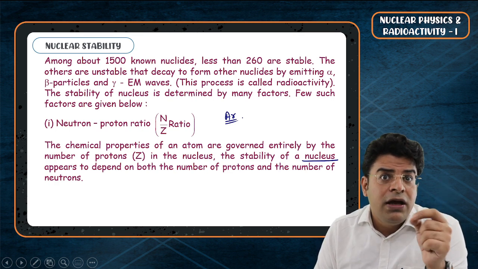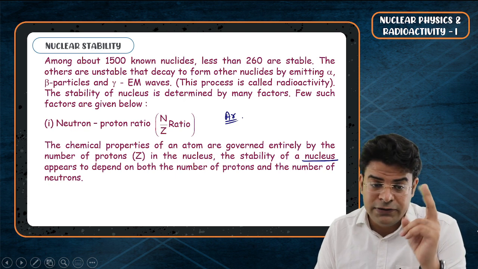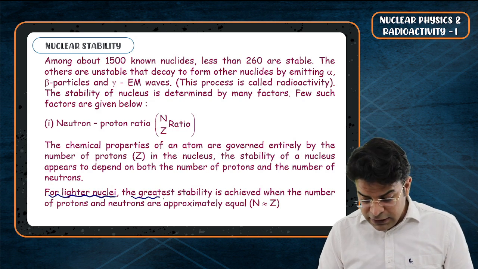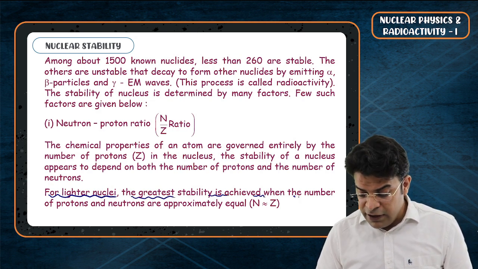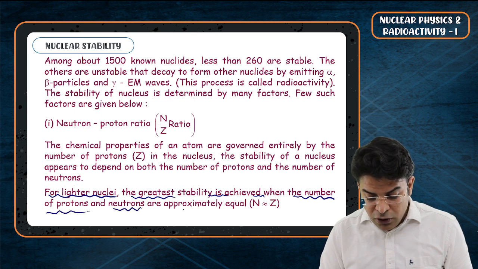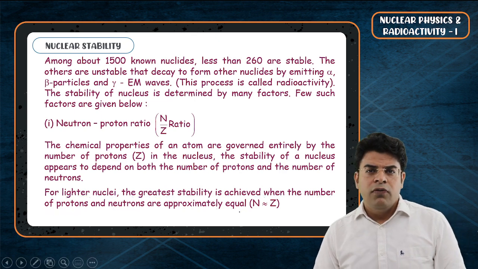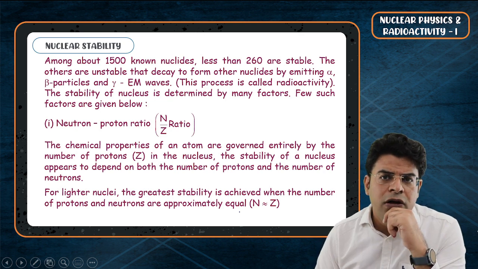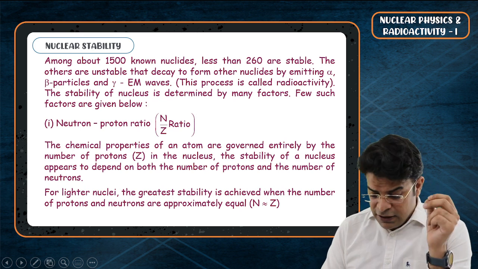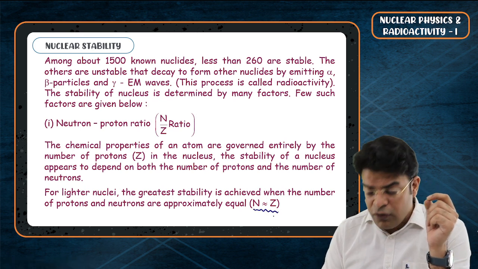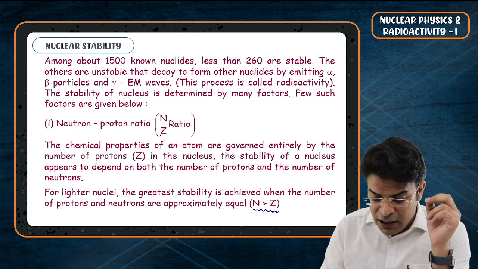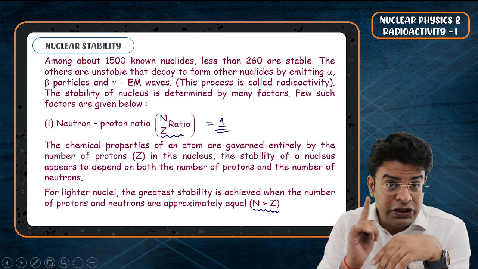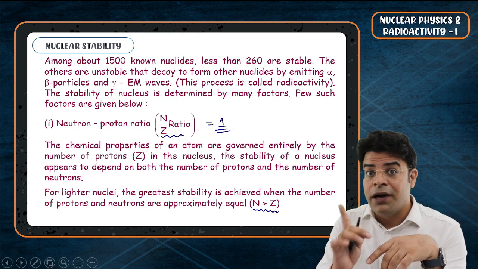Now bachcho, for lighter nuclei, the greatest stability is attained when the numbers of protons and neutrons are approximately equal. For lighter nuclei, for example hydrogen, helium, lithium, beryllium, the nucleus is more stable when the number of protons and the number of neutrons are nearly equal. So when the N by Z ratio is nearly equal to 1. For lighter nuclei, for stability, the N by Z ratio should be equal to 1.